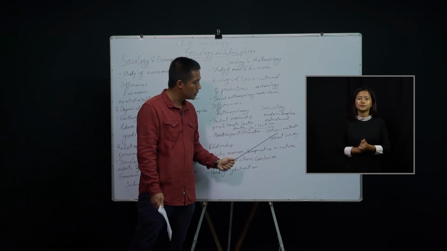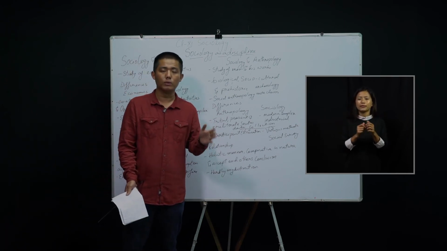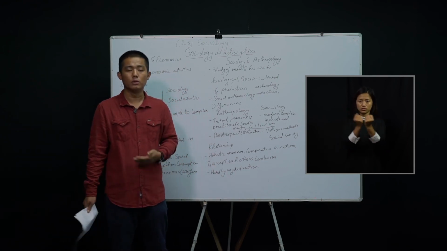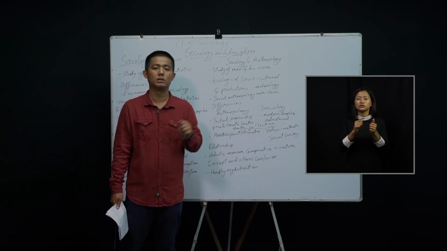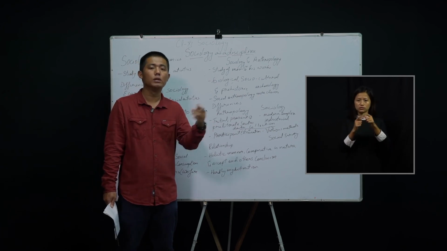In sociology, there are various methods which we use, but the most important one which we give a lot of importance to is the social survey. For example, you collect the data by giving them questionnaires, or through the interview system.